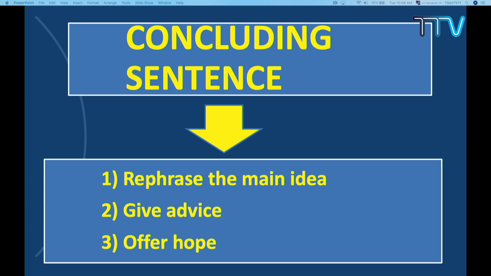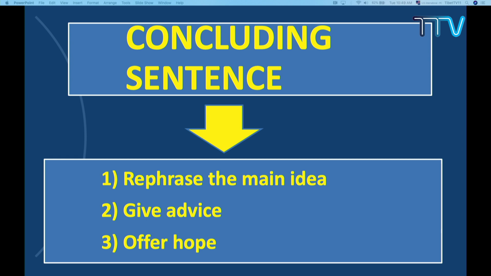You say the same thing in the concluding sentence, but with some new words. Sometimes people would conclude by giving some advice or by hoping. You can just write one sentence which shows some hope. This concludes the paragraph.